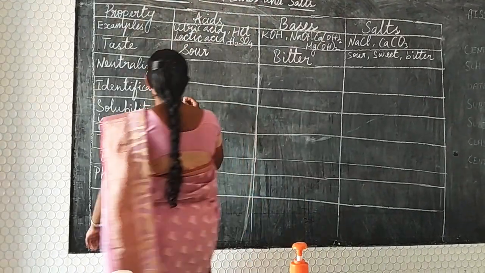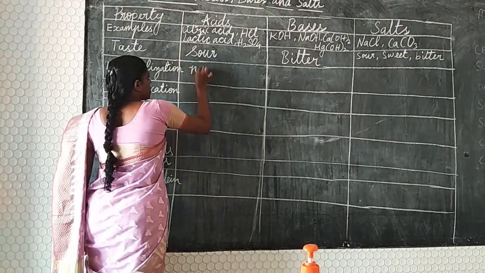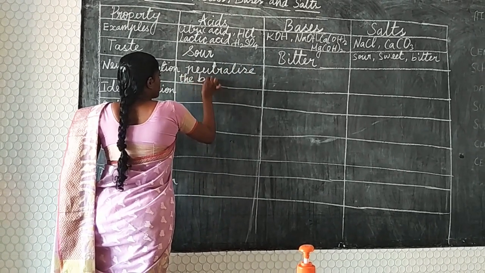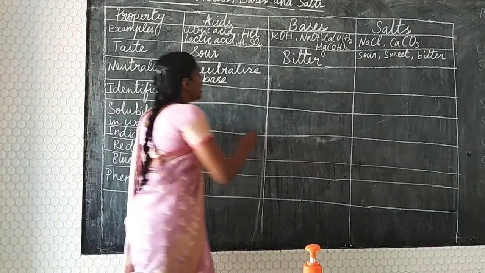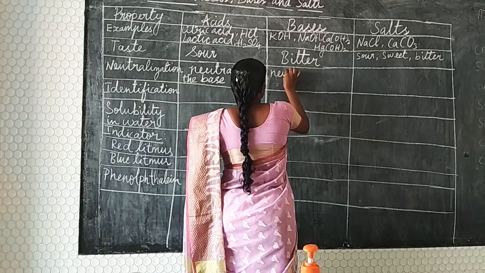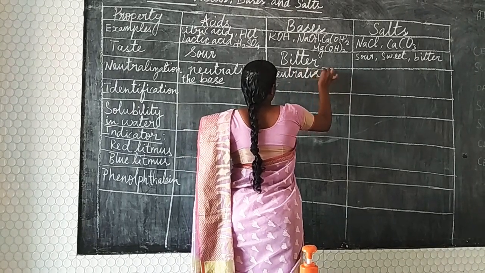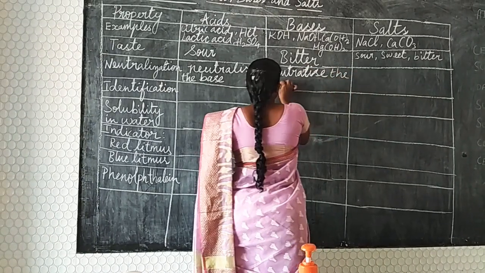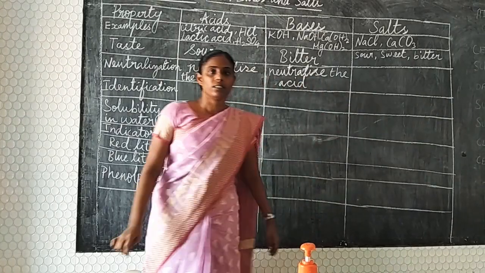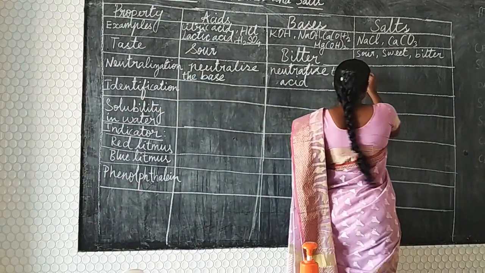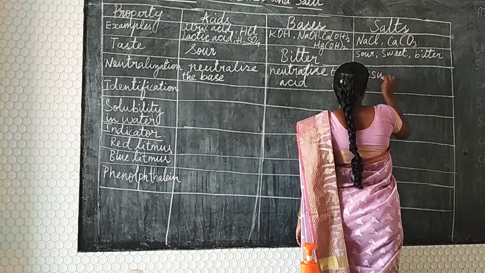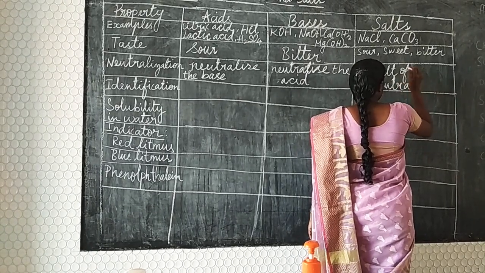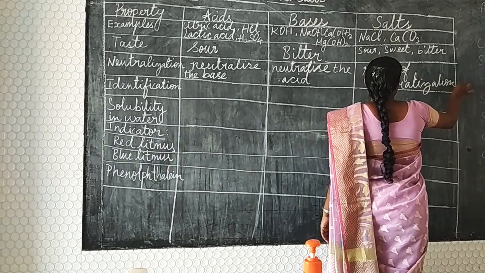So in the neutralization reaction, acids will neutralize the base, that is the bitter taste of the base, and this base will neutralize the acidic nature of the acid, that is the sour taste, and the salt will be formed as a result of the neutralization. When neutralization happens, the salt will be formed. So this is the property.